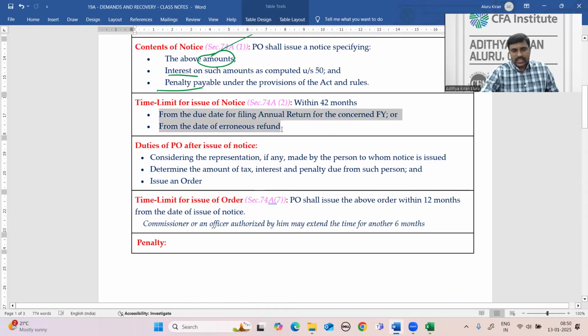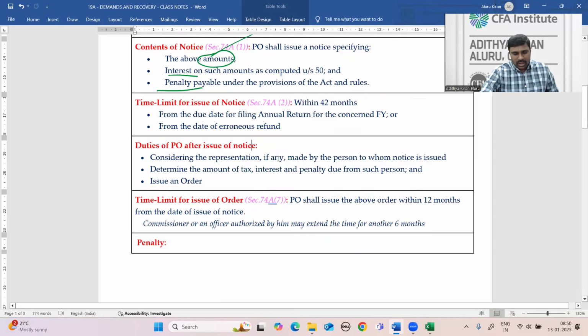After issuing notice, the proper officer has to consider the representations made by the registered person or taxpayer. After issue of notice, the taxpayer will respond. They have to consider our representation. After considering it, they will compute the tax amount, interest and penalties, and issue an order. Consider the representation, determine the amount of tax, interest and penalty, then issue an order.